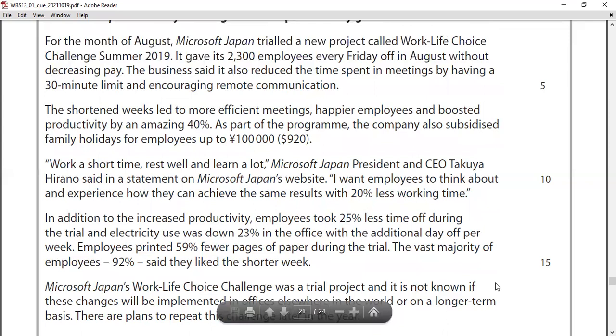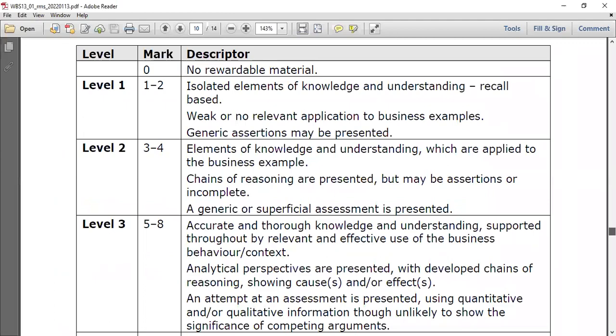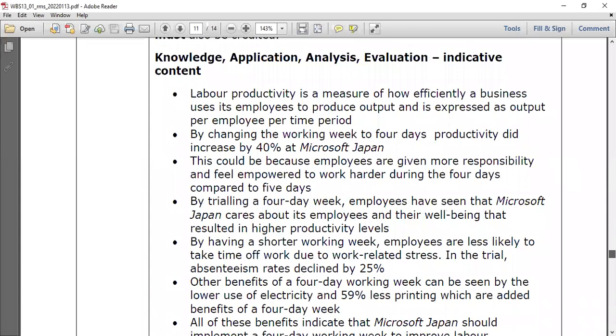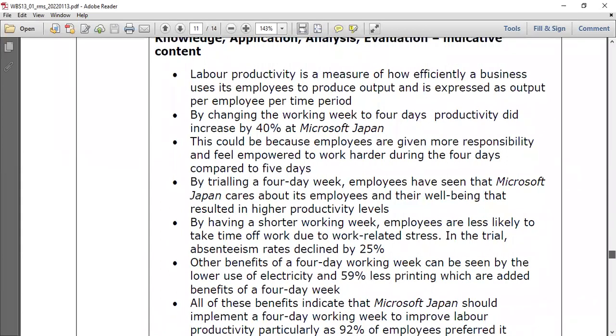Okay, this question is a very important question. They're asking how this will be impacted. Evaluate question. This is the answer. You can see the labor productivity definition. Labor productivity is a measure of how efficiently a business uses its employees to produce output and is expressed as output per employee per time period. Output per employee per time period. By changing the working week to 4 days, productivity did increase by 40% at Microsoft Japan.